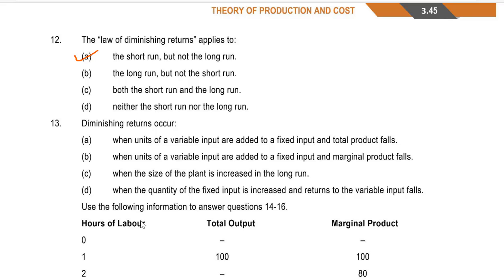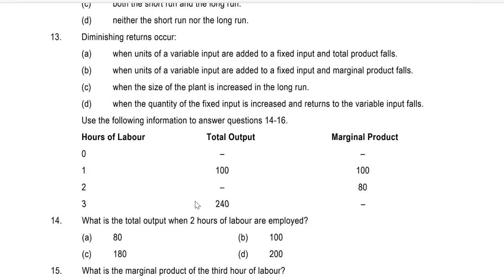Let's see the 13th one. Diminishing returns occur A. When units of variable inputs are added to a fixed input and total product falls. B. When units of variable inputs are added to a fixed input and marginal product falls. C. When the size of plant is increased in the long run. Or D. When the quantity of fixed input is increased and returns of the variable input fall.